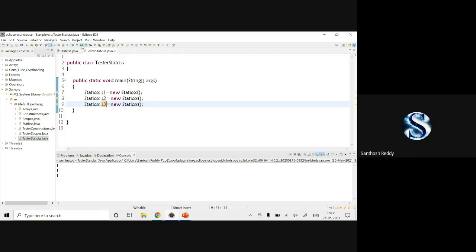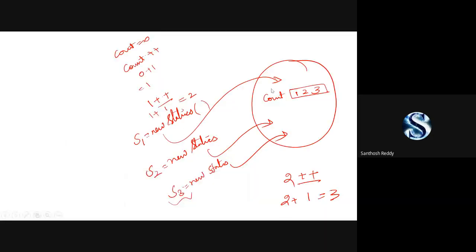Yes, your output will be 1, 2, 3. As I've explained in this part, count will be only one copy, and all the objects of the same class will refer to the single memory. There it will go on updating the value. That's it. Is it clear for everyone?